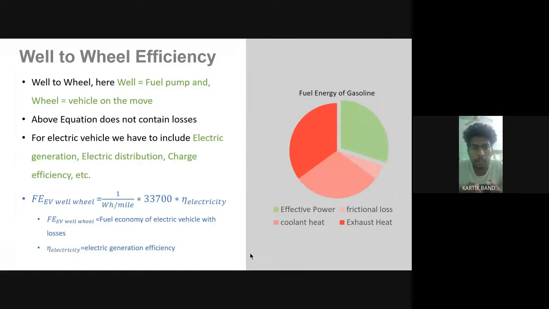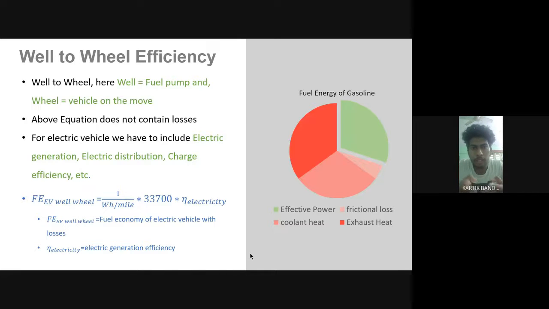Then well to wheel efficiency. Here well is the fuel pump, and the definition remains the same, but at the last you can say it is the ratio between the energy output from the wheel to the energy content of the fuel pump.